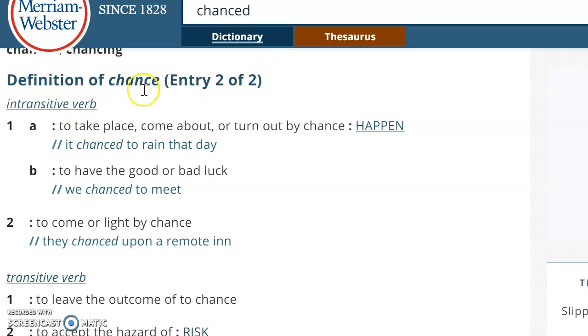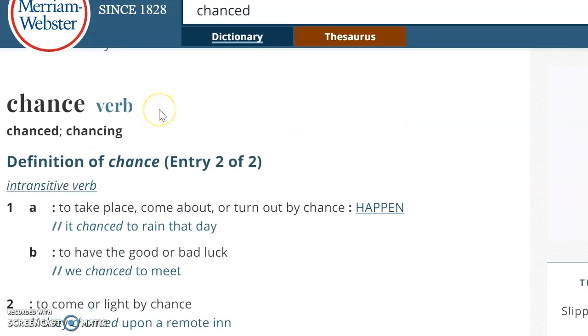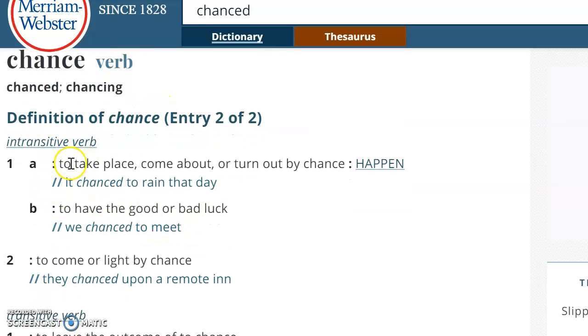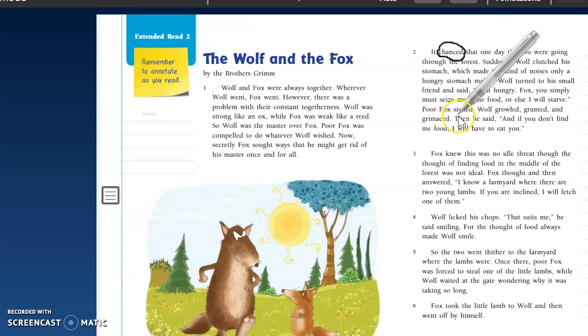So when I look down here at the definitions for chance as a verb, I see the definition is to take place or to come about. And so that fits pretty well with the sentence in my story. So it means that it took place, that they were walking through the forest.